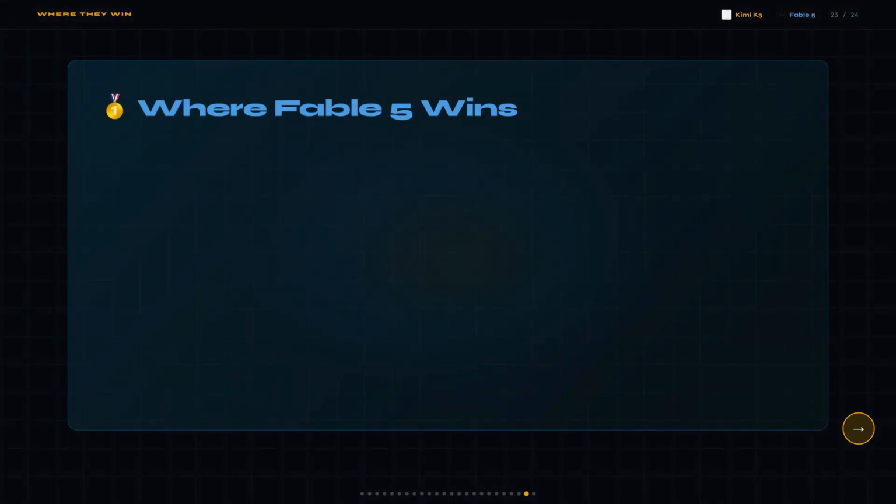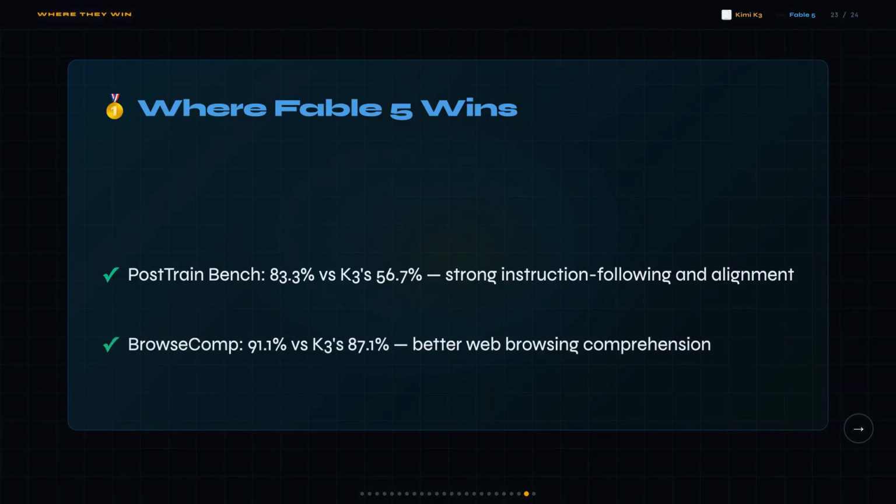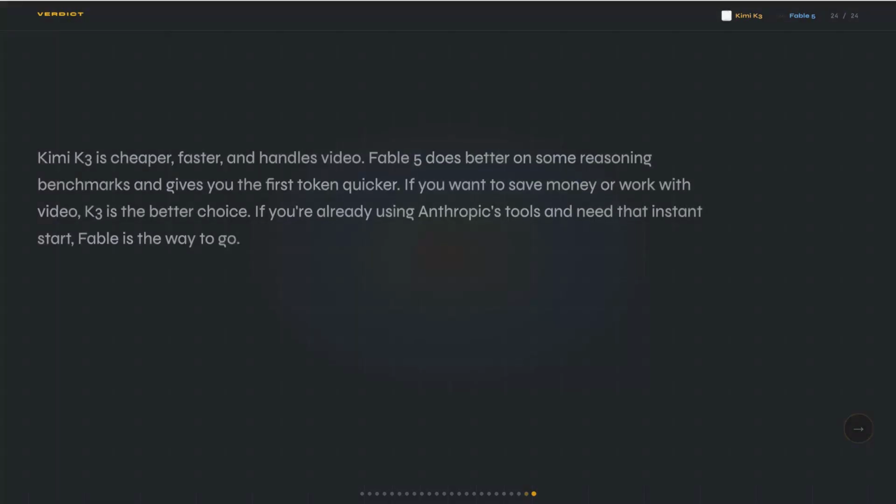Fable 5 wins on time to first token at 2.66 seconds median versus K3's 13.22 seconds. It dominates post-train bench at 83.3% versus K3's 56.7%. It edges K3 on BrowseComp 2 at 91.1%. And if you're already deep in Anthropic's tooling, the ecosystem integration is genuinely mature and pretty hard to replicate.